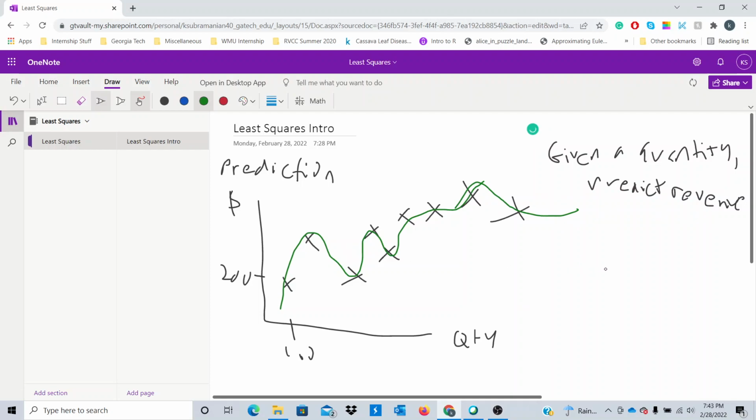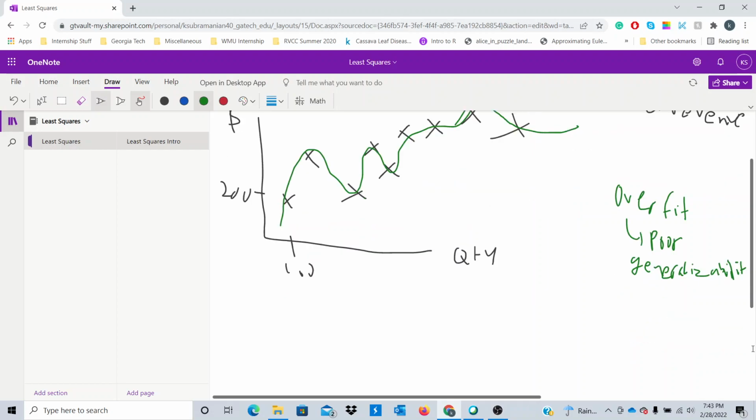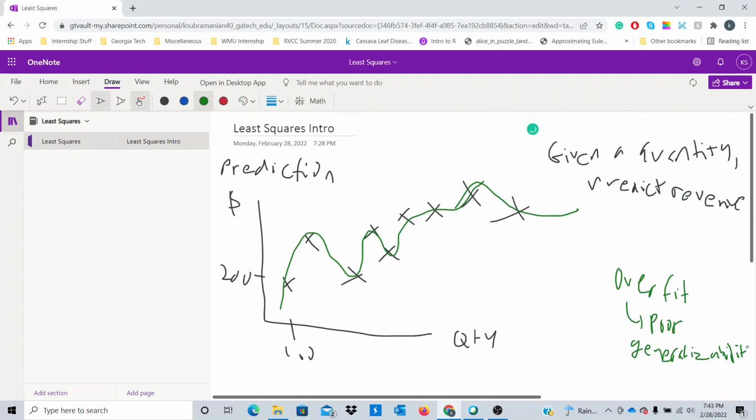This problem we're seeing here is called overfitting, right? In that you have a model that perfectly fits your data, but it's very hard to generalize, right? So poor generalizability, right? And we don't want that in our problem, right? We want to be able to have some kind of model where we can generalize given unknown data, right? Or newly seen data. So overfitting is a bad thing here, right?